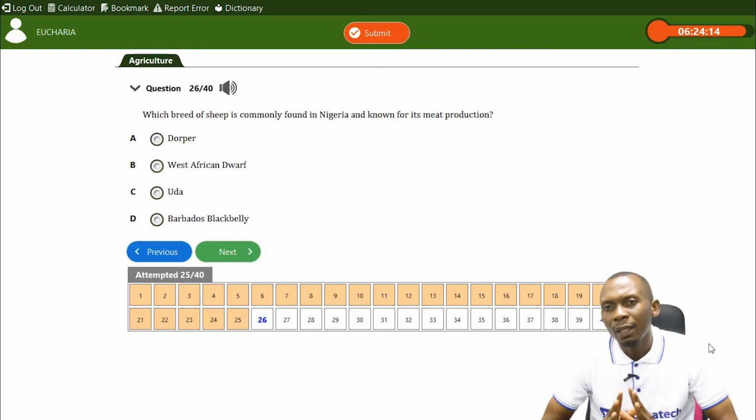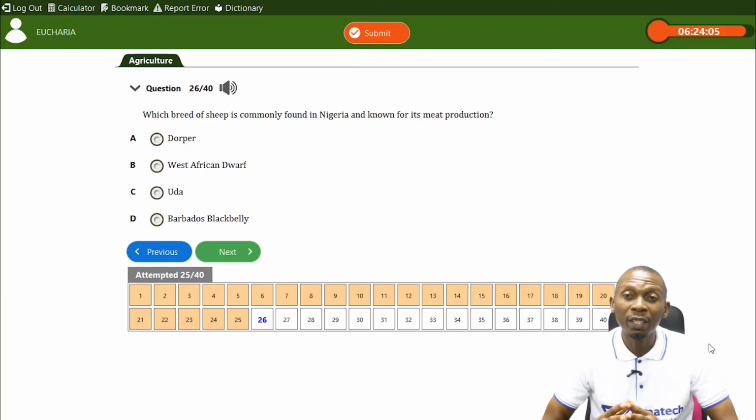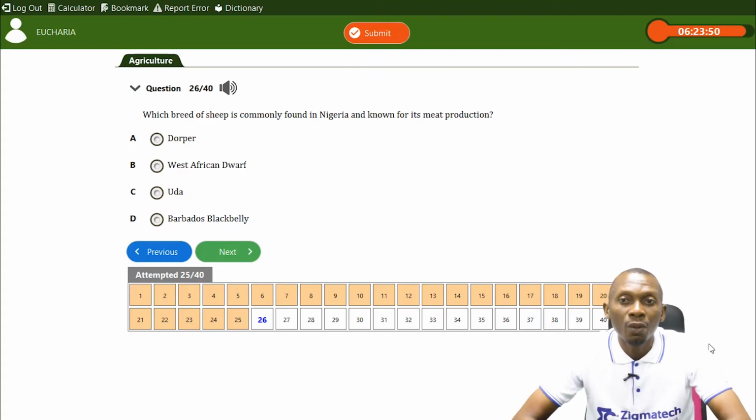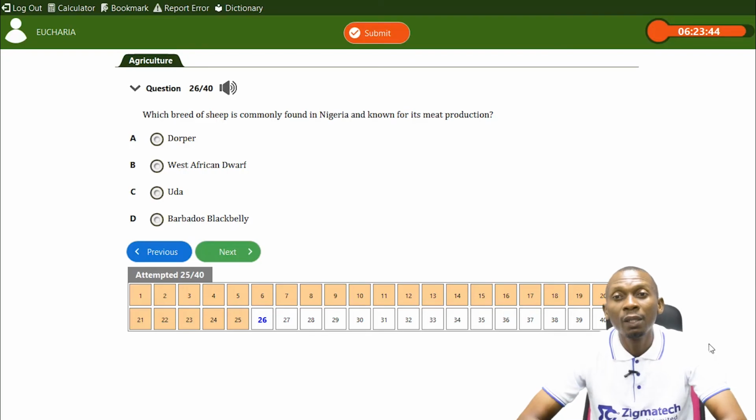Now let's have a brief talk about the West African dwarf sheep. This sheep originated from Senegal. Now let's look at the origin, and I believe the origin will help us to actually know. I believe where a product or a breed originates from, that particular location should have it being more commonly found in that location. So West African dwarf sheep originated from Senegal, Gabon, Congo, Chad, and I think Cameroon. So these are the areas where it originated from. Nigeria was not mentioned there.